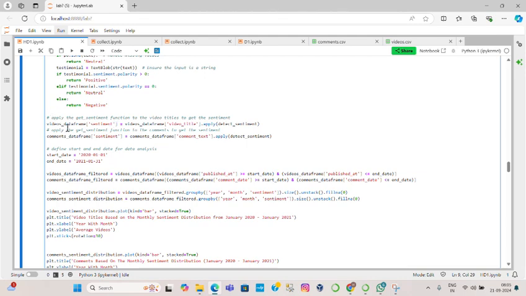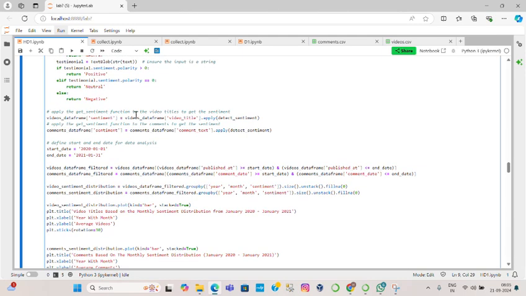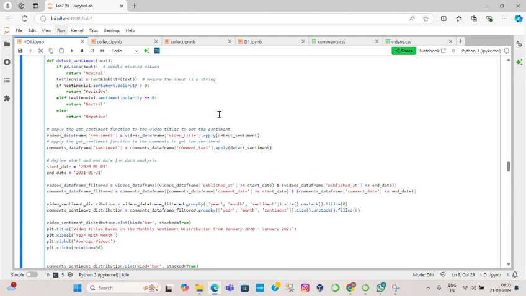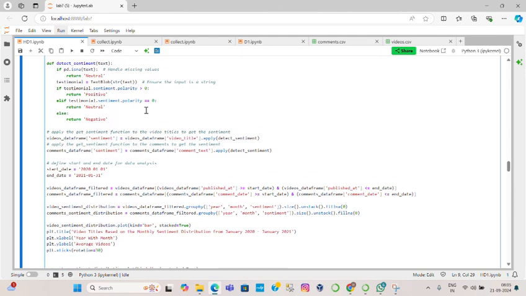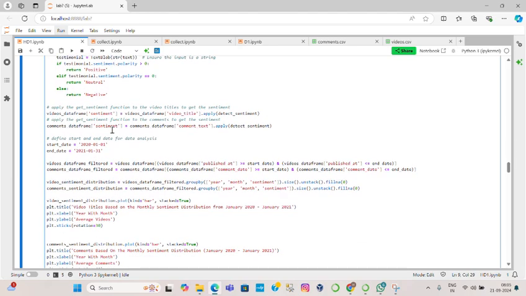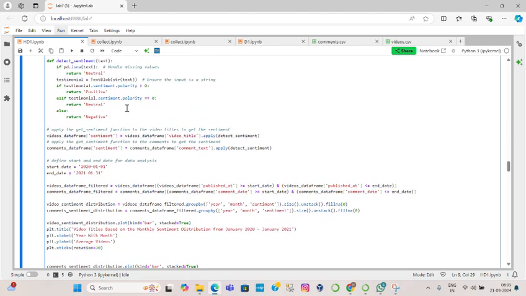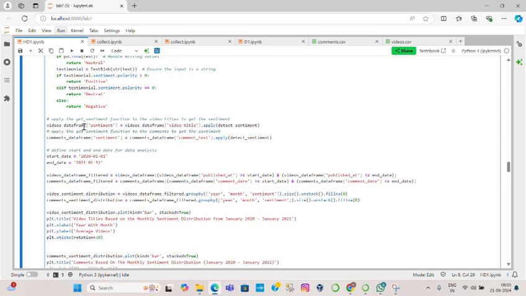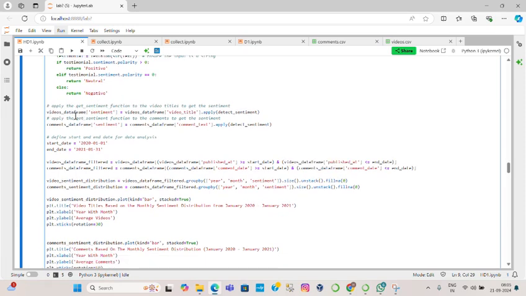And later on, they ask us to apply the get sentiment function to the video title to get the sentiment, because we use sentiment to take an average on the basis of channels. So now we have to connect this sentiment function with the data frame. So we create a sentiment column in the videos data frame as well as in the comments data frame.